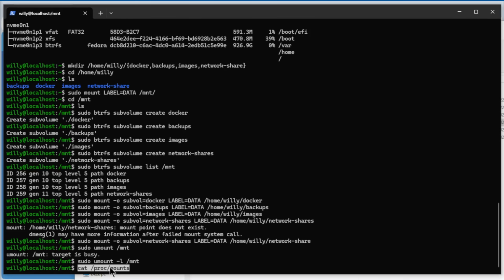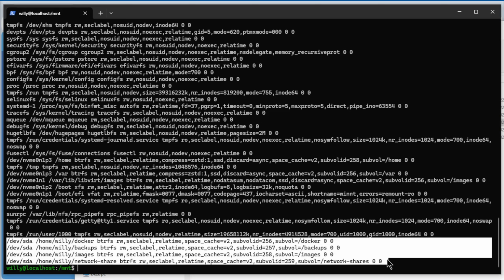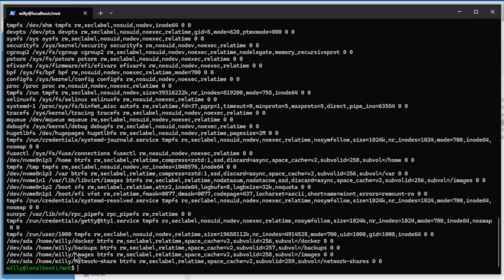See, cat /proc/mounts. And we see at the bottom /dev/sda, the directory, btrfs, all the parameters, the subvolume ID, and the subvolume. We copy that.